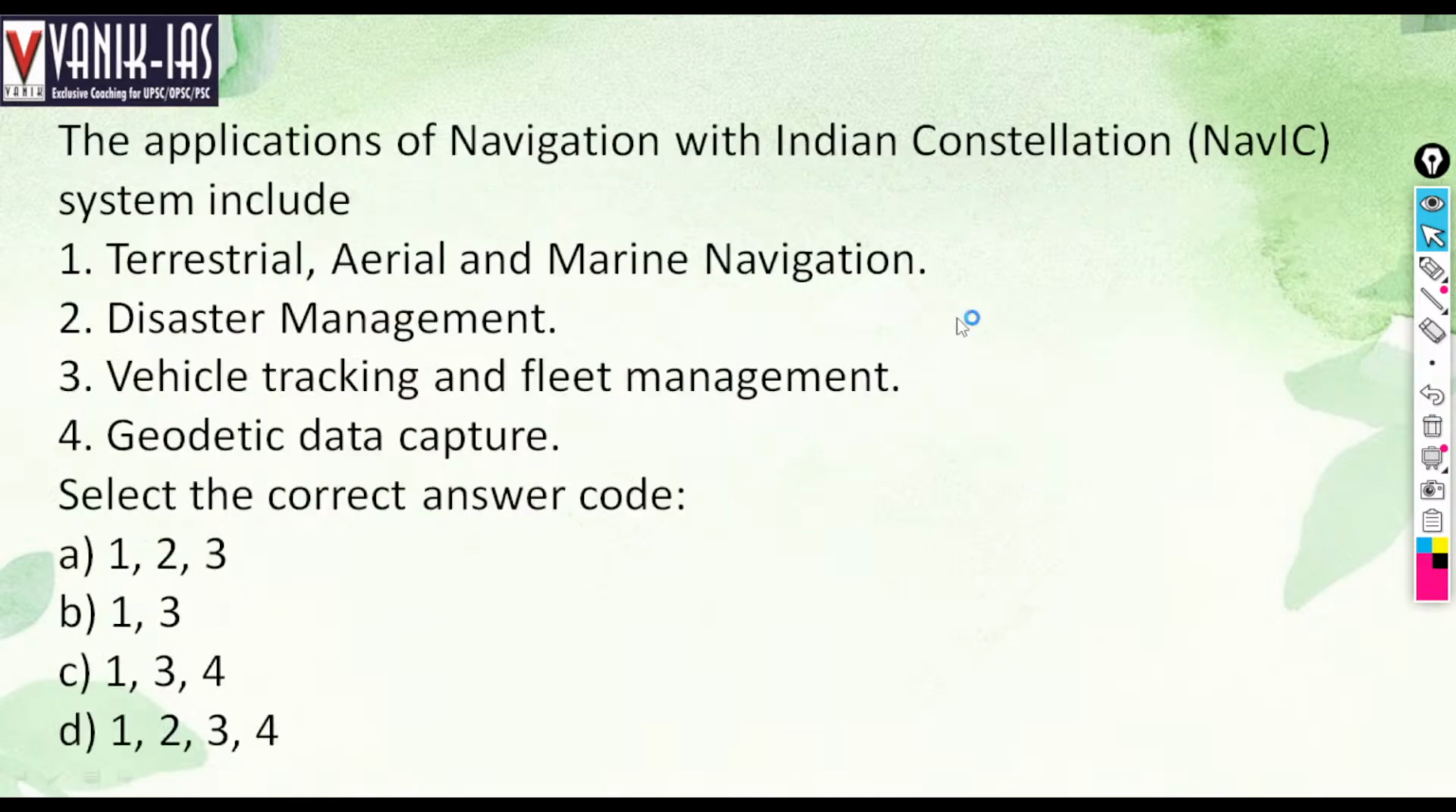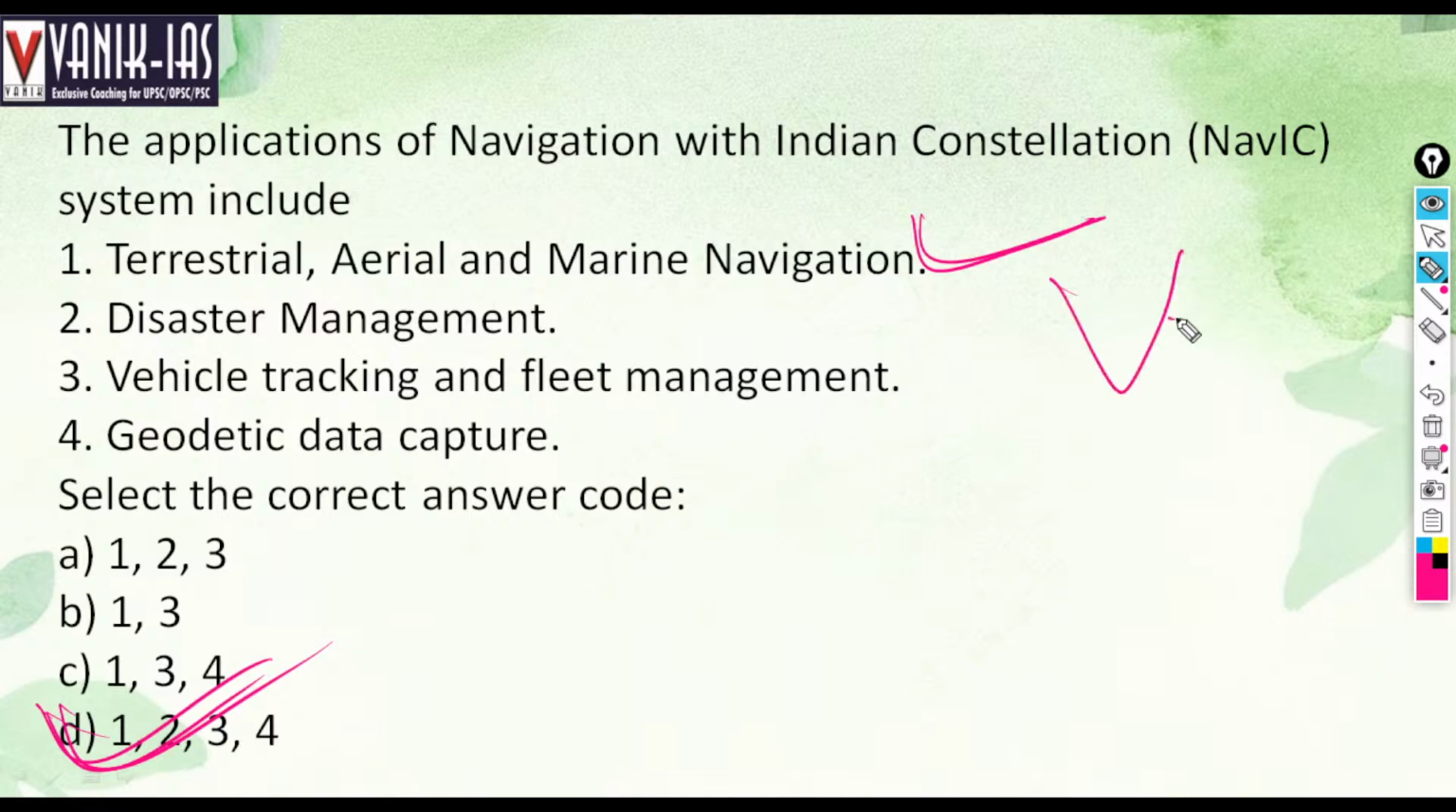The applications of navigation with the Indian constellation NAVIC system. It's an indigenous navigation system, NAVIC, or IRNSS as we say, Indian Regional Navigation Satellite System. Applications include terrestrial, aerial, marine navigation, disaster management, vehicle tracking and fleet management, geodetic data capture. What are the applications of NAVIC? I have said that in case of applications, most of the answers are usually right. Here, all the options are right.